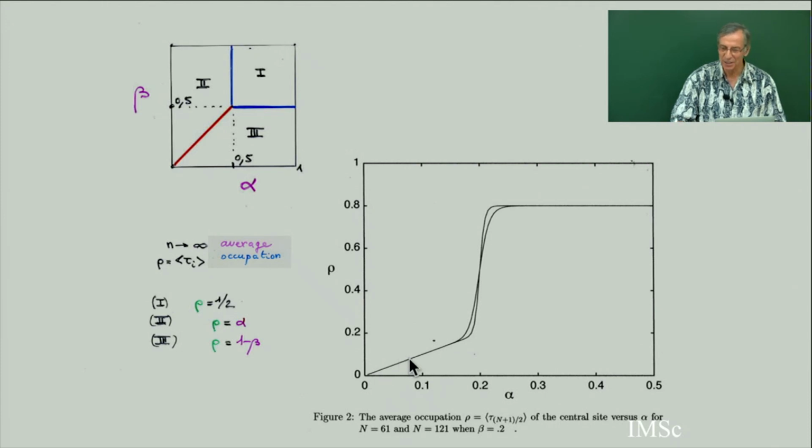When you increase alpha, you have a straight line, and suddenly when you are close to 0.2, which is the value of beta, you jump to the second regime, where rho becomes 1 minus beta. So rho becomes 0.8, and it stays 0.8. And you see there is a sudden change here. So this is a phase transition. Suddenly the average occupation, which was small, becomes completely bigger.